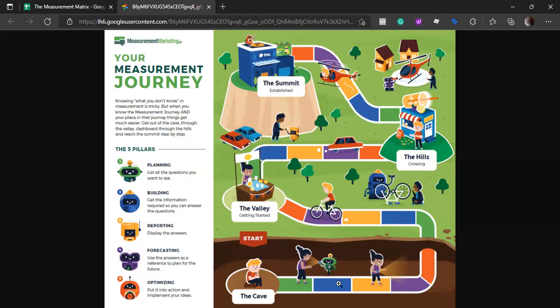It is not necessary that every organization or every person in their measurement journey will want to reach the summit, meaning they will not necessarily want that many resources. They can be perfectly happy with the results they're getting up on the hills. So the ultimate goal totally depends on the organization or on your own will, on what you actually want. But the thing to remember is that we cannot skip the path.